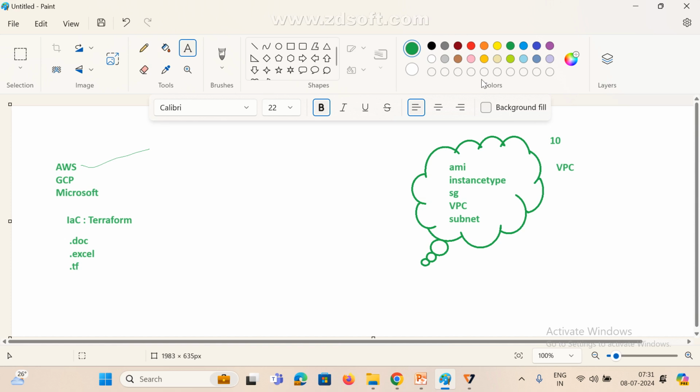Is it possible to do that for all 10 instances at a time? The first time you give count 10 and the instances are created. Later I want to change something or add one more resource. Manually, we would need to go to each instance and update it, one by one.